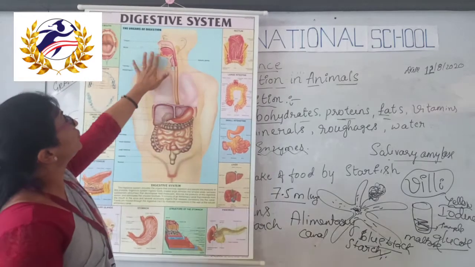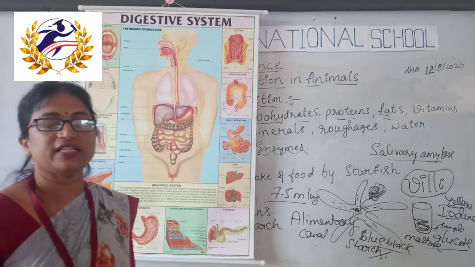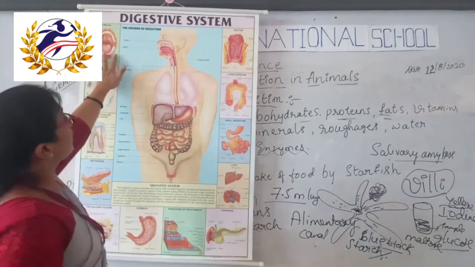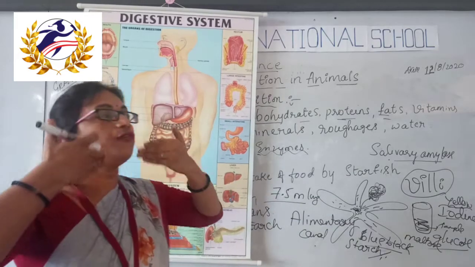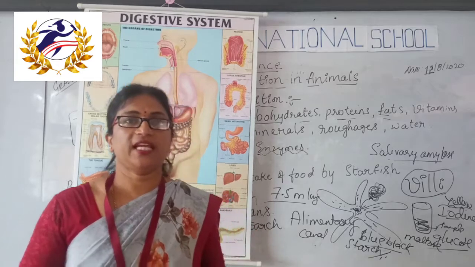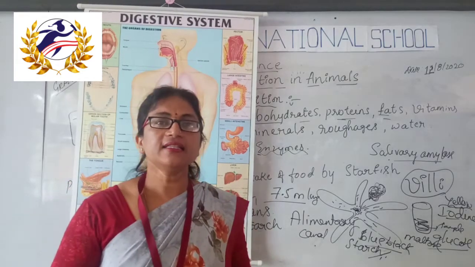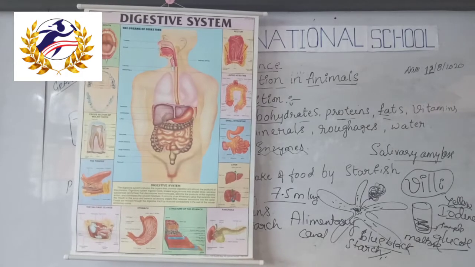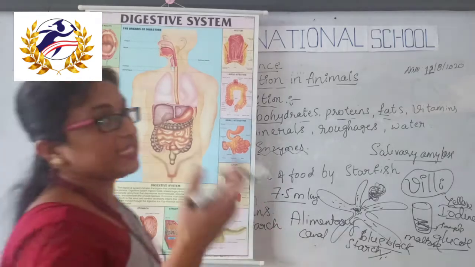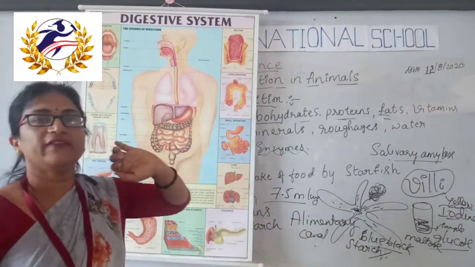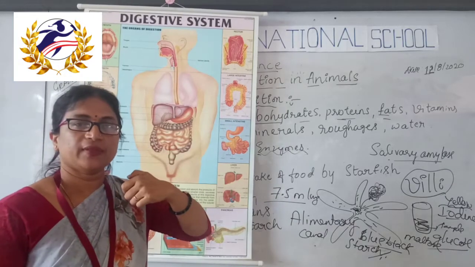First, we will take the mouth. The mouth is the region where the intake of food takes place. The intake of food is called ingestion. Then in the mouth we can see different parts again, isn't it?